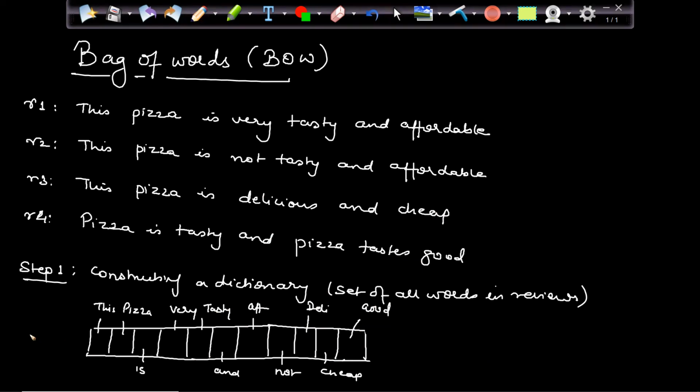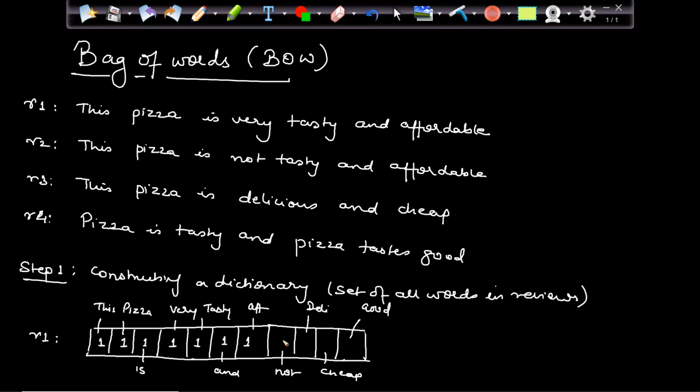So if I have my review one, how will the vector of review one look? This is there, so it will become one. Pizza is there, so it will become one again. Is there, so one again. Very is there, one again. Tasty is there, one again. And is there, one again.